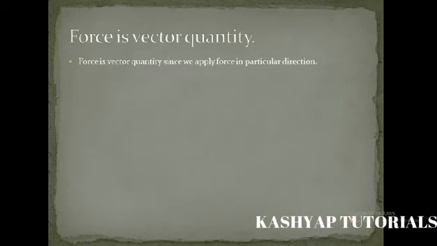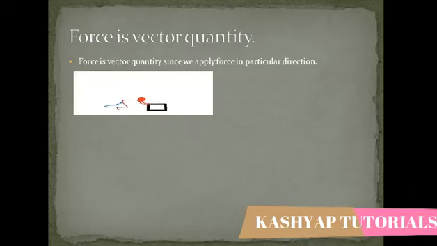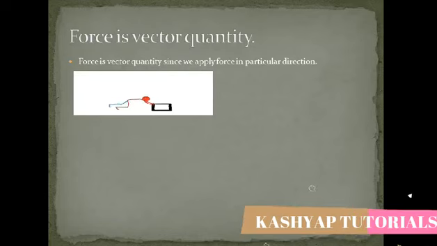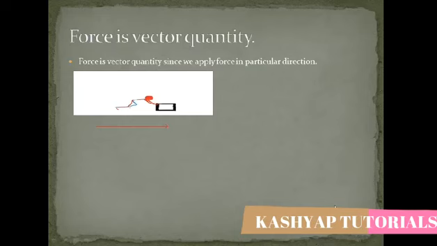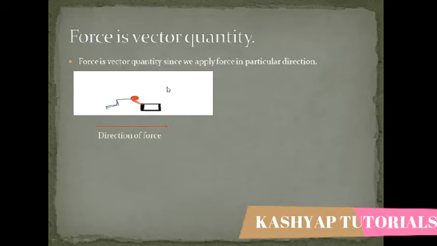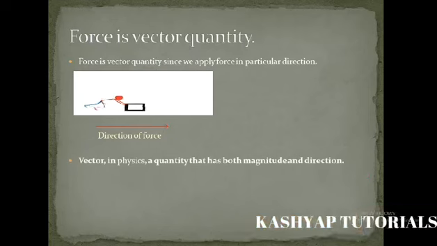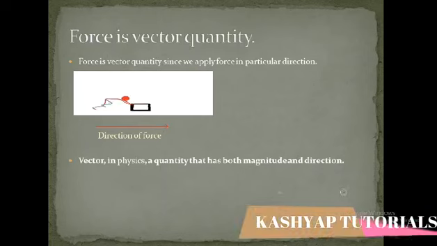Now, force is a vector quantity. What is a vector quantity? Basically, a vector quantity is a quantity which has magnitude and direction. As we can see in the picture, a boy is applying force in a particular direction. So that's why force is also called a vector quantity. Now you must be having a doubt about what a vector quantity is. If you still have a doubt, let's see some more examples.